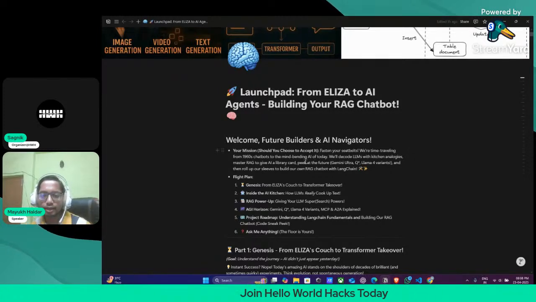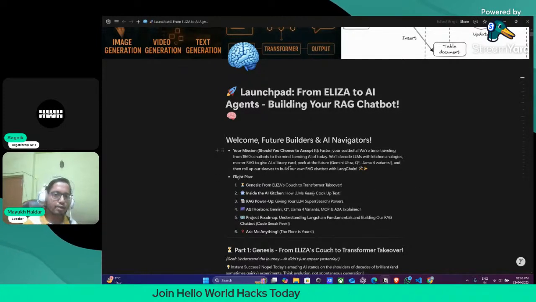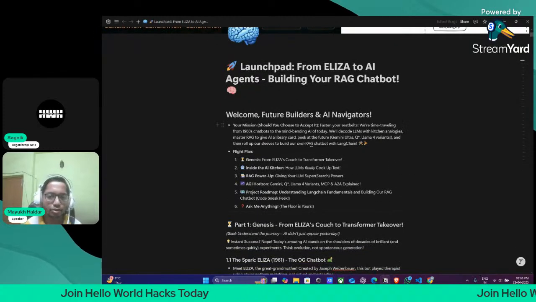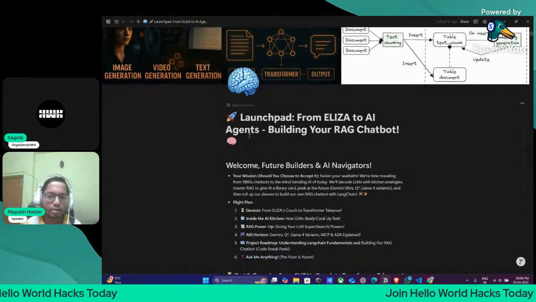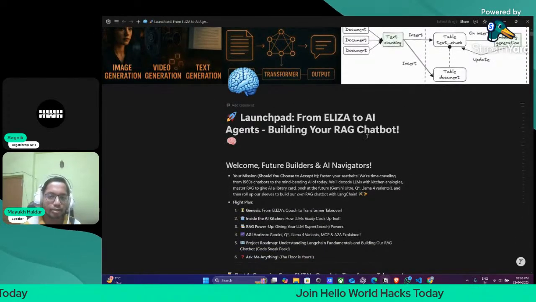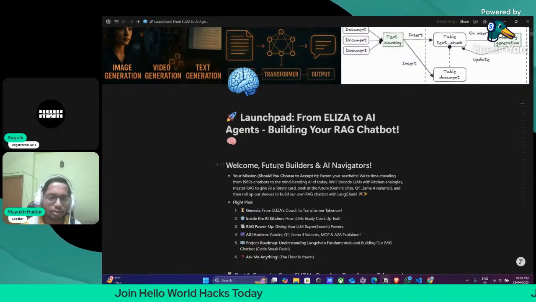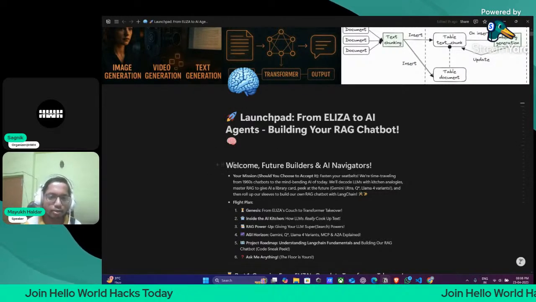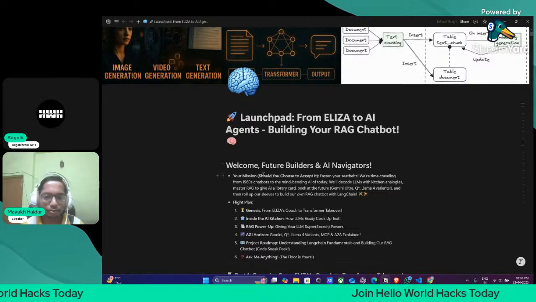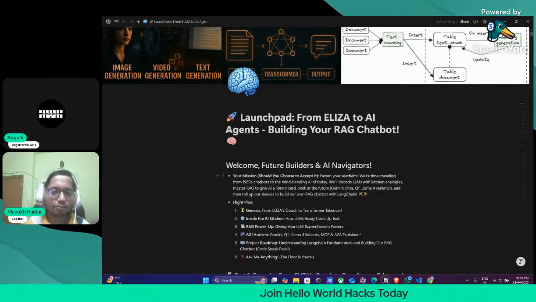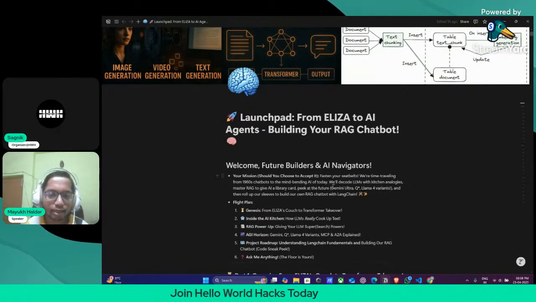But before understanding generative AI, let us look at the history of generative AI. I have made this Notion notebook for you all. I will share this notebook with you once we start the coding part. But for the time being, I will show you this notebook and I will teach you from this notebook only. Okay. So now, before understanding generative AI, we will go to the history of generative AI.